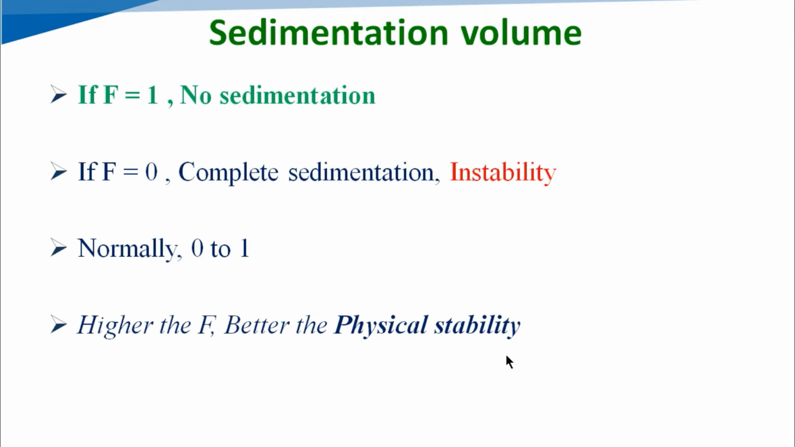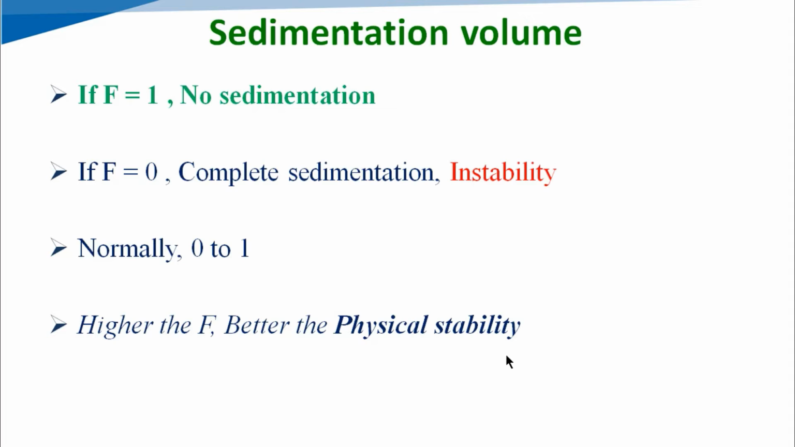Now if the value of F equals 1, then we can say there is no sedimentation. The solute molecule, or the dispersed phase, will not be sedimented in the dispersion medium. And if the value of F equals 0, then it is a complete sedimentation, which is a sign of instability of our suspension.